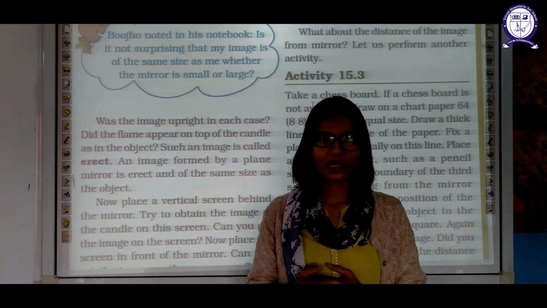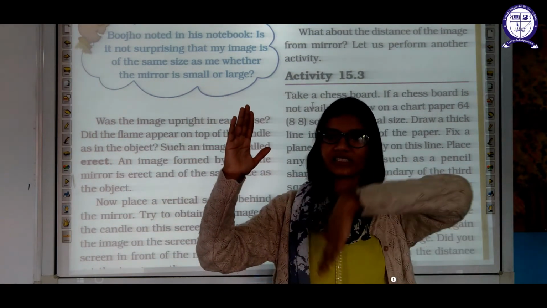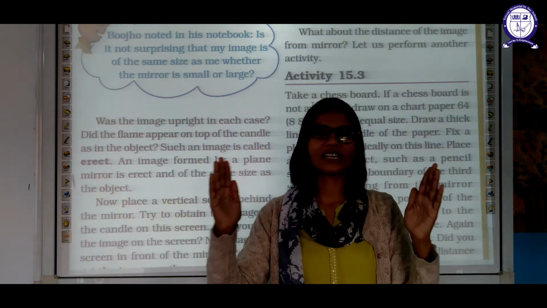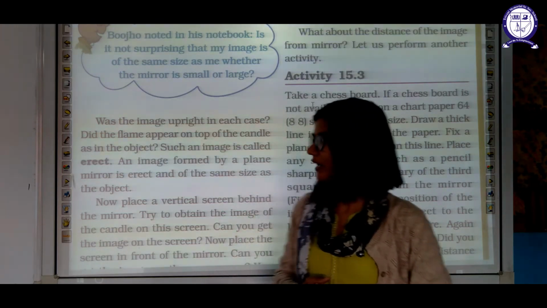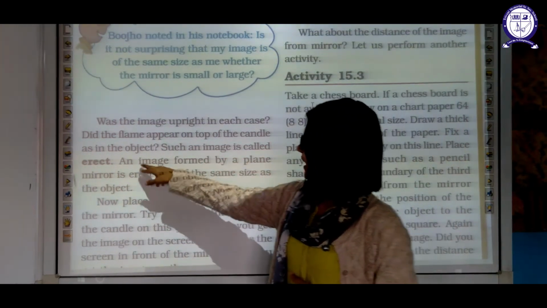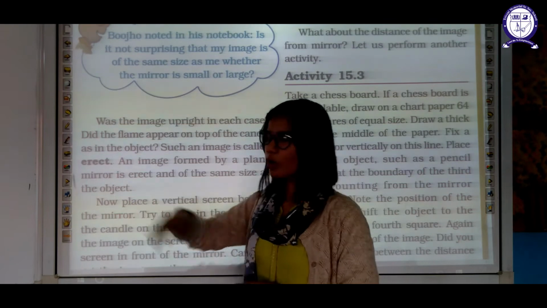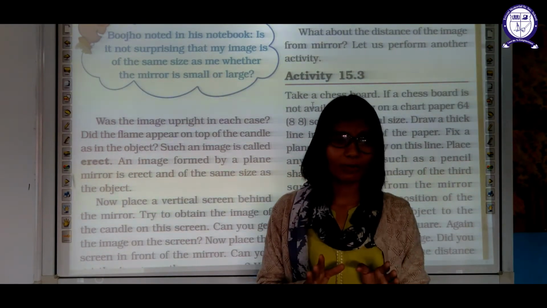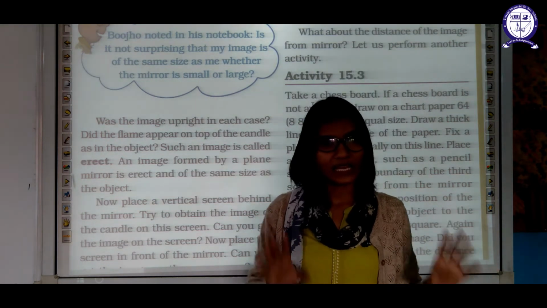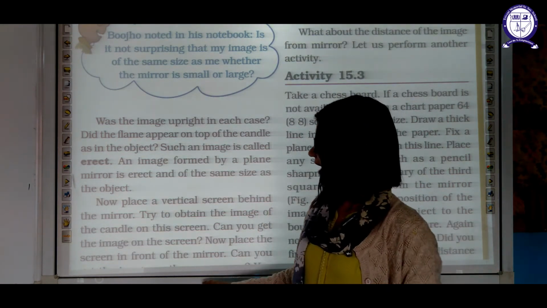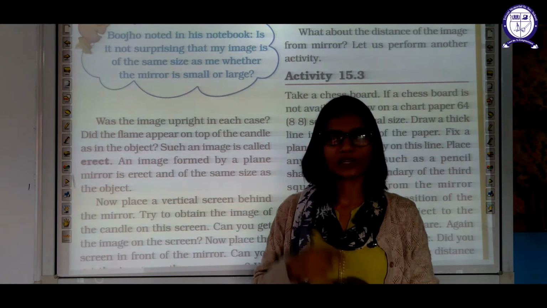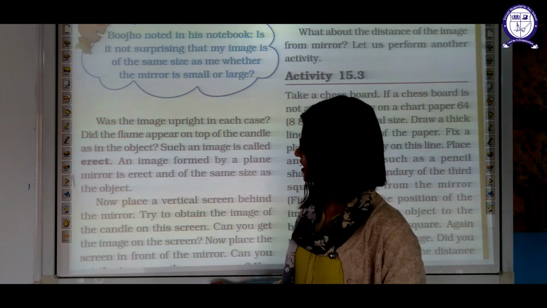Suppose if this is the object and this is the image, this is not erect. If this is the object and this is the image, we can say that the image is erect, upright. Now, an image formed by a plane mirror is always erect. The mirror which you are using at your home, the normal plane mirror, always gives an erect image. And second thing is it always gives the image of the same size as the object. Keep this in your mind.